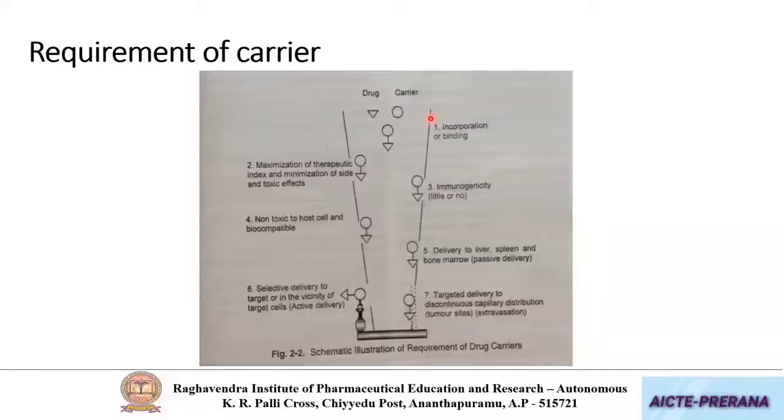Next, by using these carriers, we can also deliver this drug delivery systems to organs like liver, spleen, and bone marrow, where generally the concentration of drugs will be less.